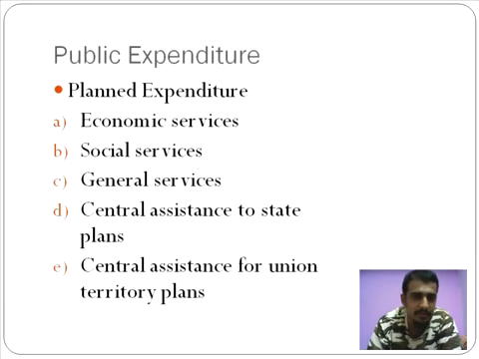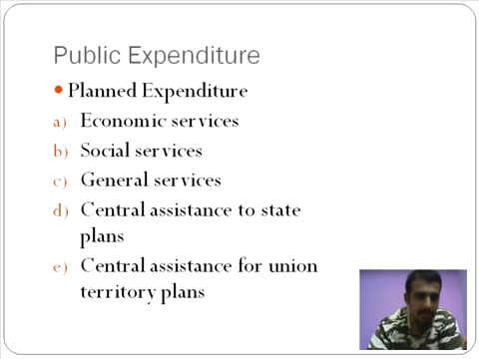It was in fact partly funded by the central government. Now, central assistance to union territory plans. Union territories don't have a government per se to look after the costs and the budget. So the central government allots resources for this particular part of India.